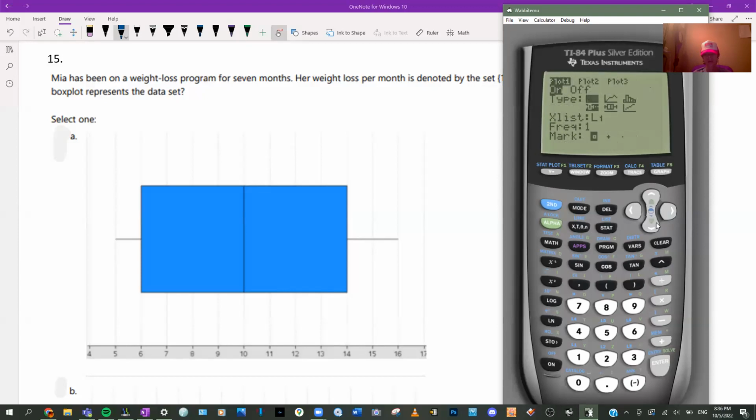We're making sure that it's on. We want that kind that displays outliers, right? And then zoom 9 plots it. But actually this isn't, never mind. This isn't what we would do anyways. We would want to see the 5-number summary and see if it matches up because you can't tell by this screen exactly.